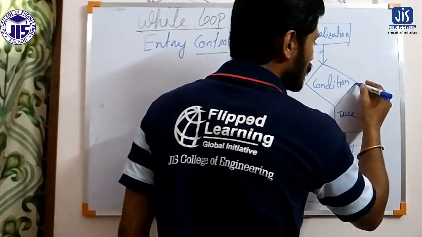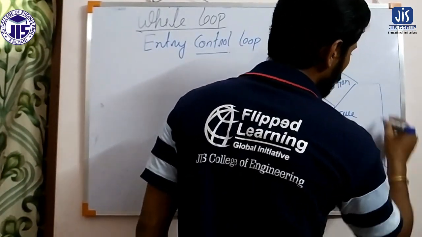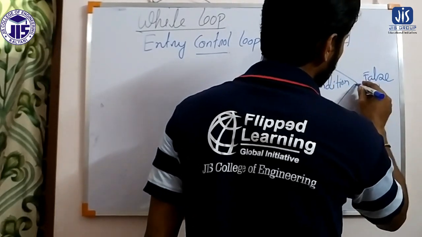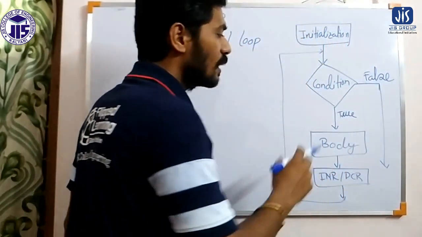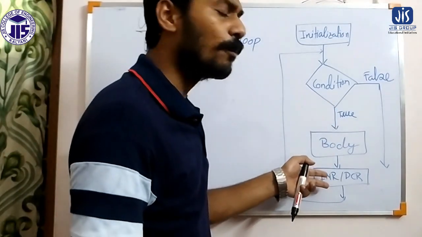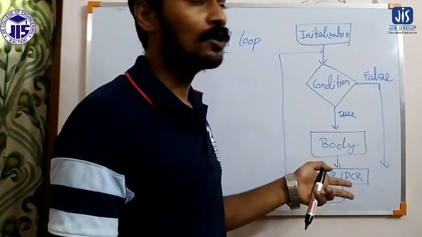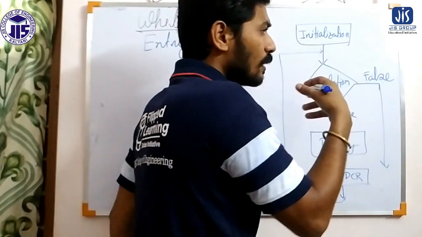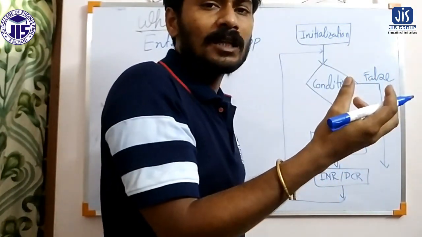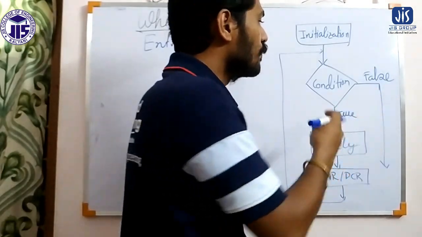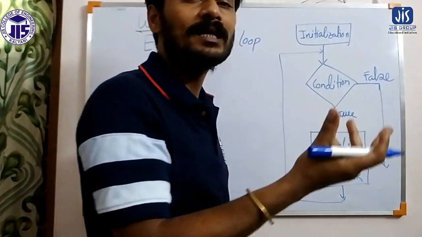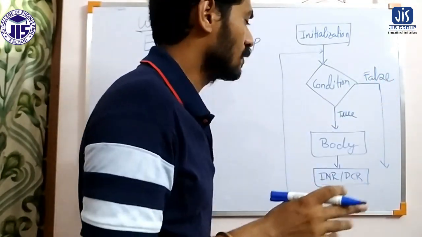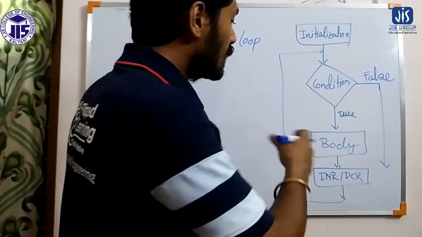And here if the condition is false, then the body of the loop will not get executed. Whenever we come to the condition, if the condition is false the first time, then the body of the loop will not be executed. The body of the loop will not execute even once. Now this is the concept of loop.